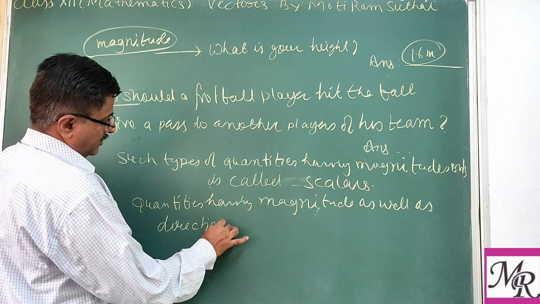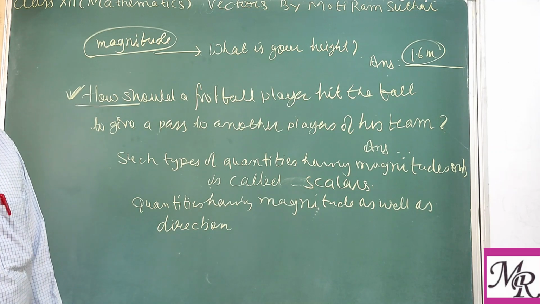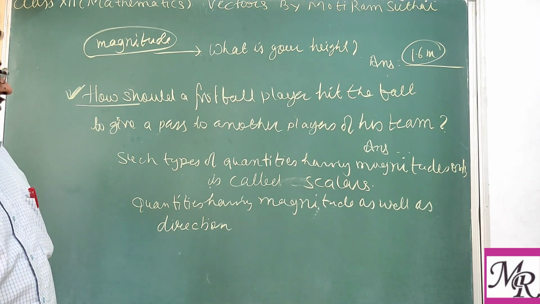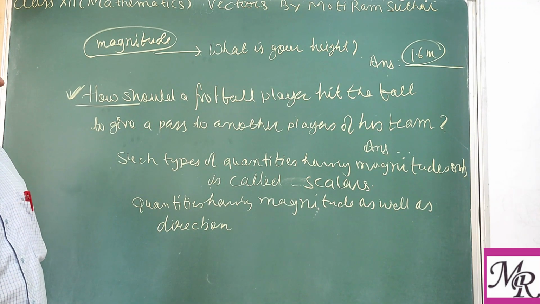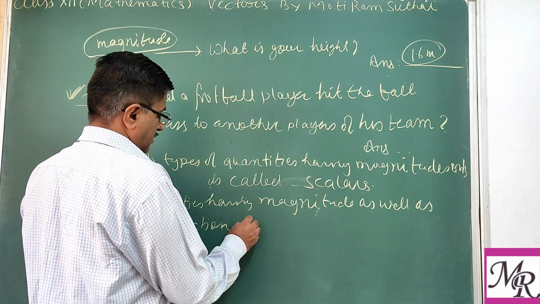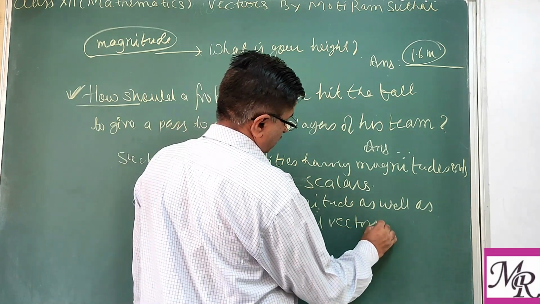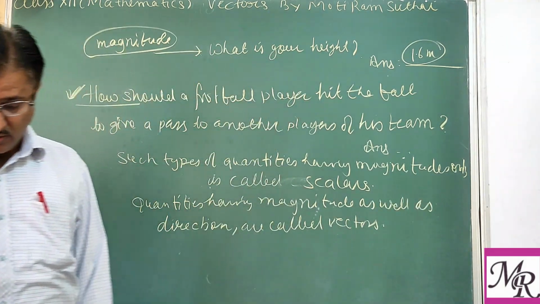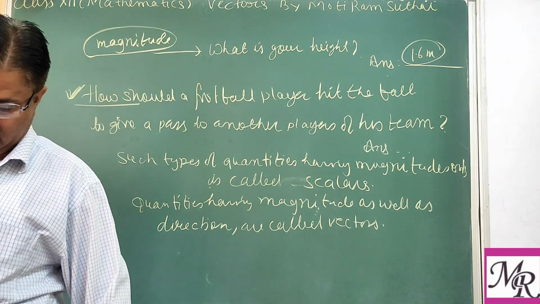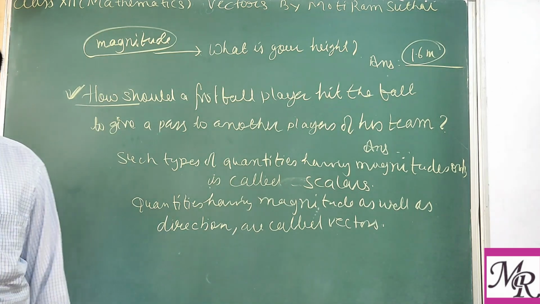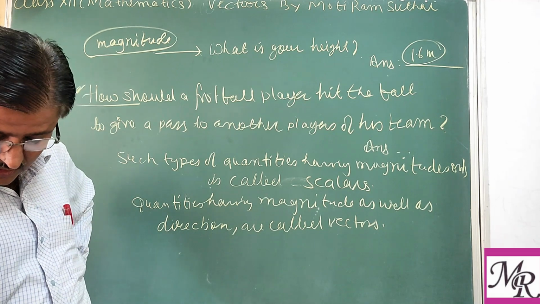In which direction you hit the ball is very important, otherwise it will reach a player of the opposition team. So quantities having magnitude as well as direction are called vectors. Clear?